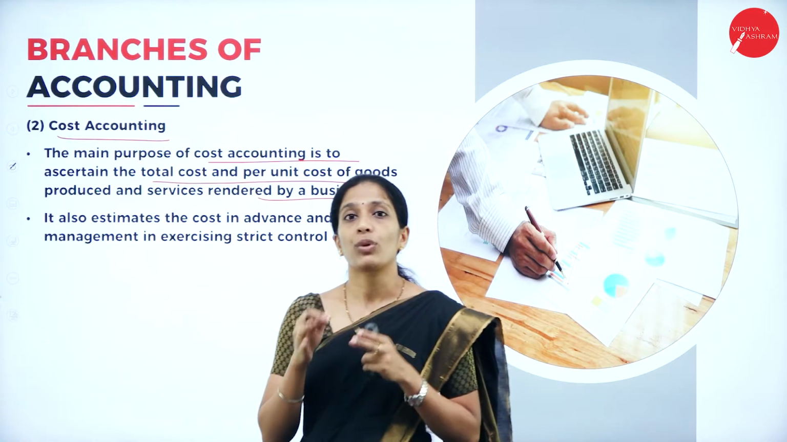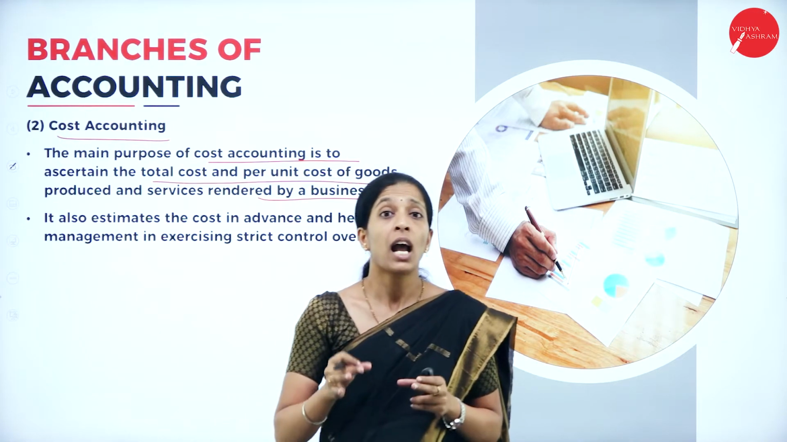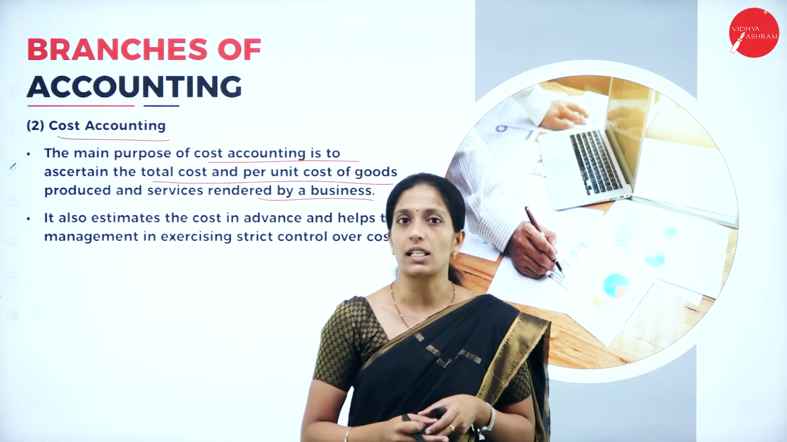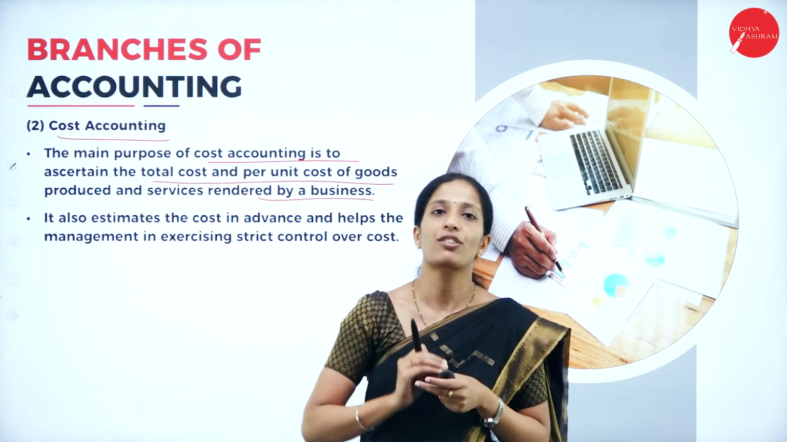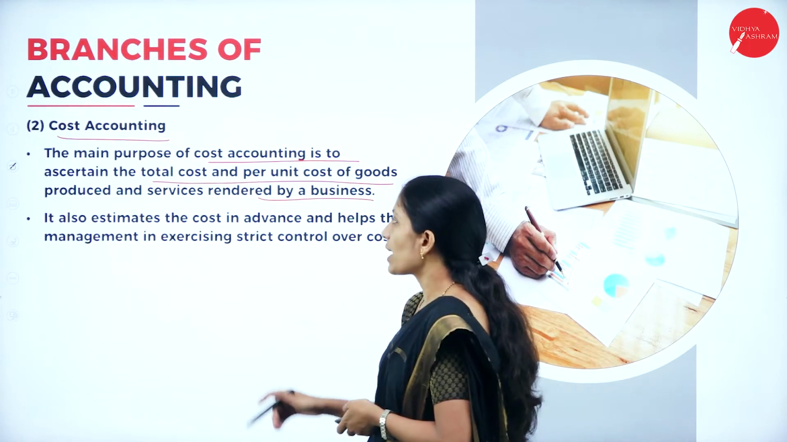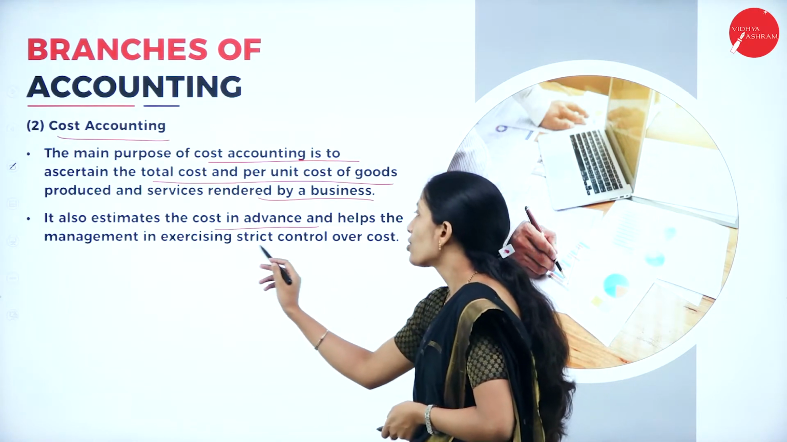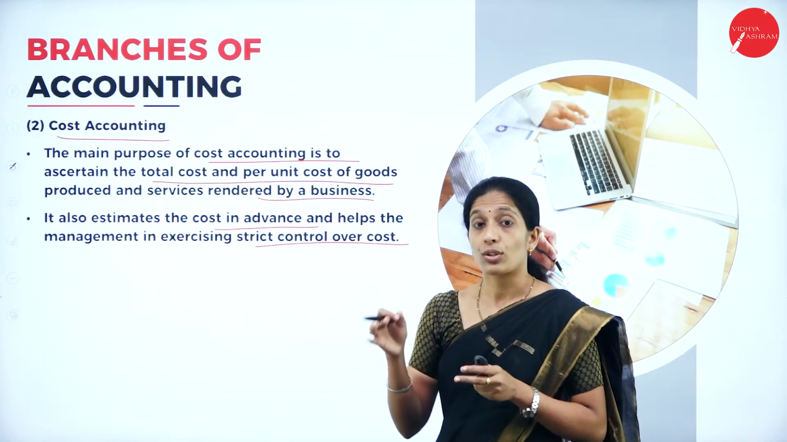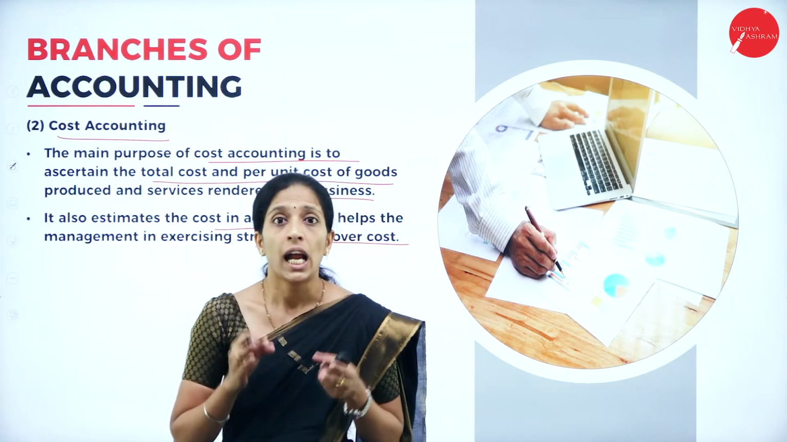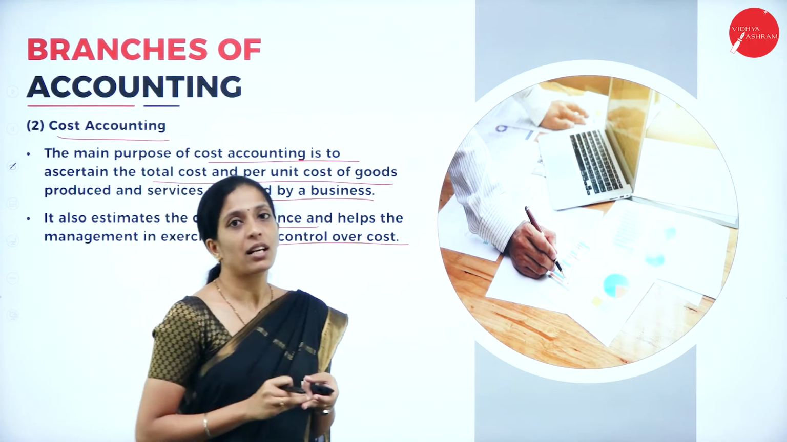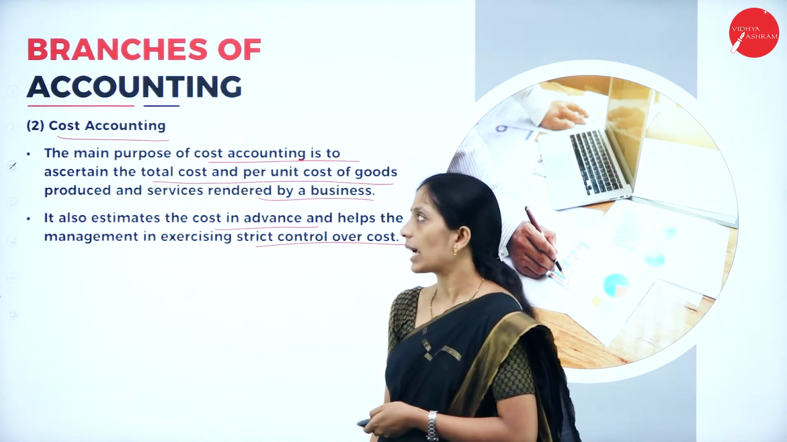So in cost accounting, we want to know the total cost incurred to manufacture a particular product and the cost per unit of that product. It is a manufacturing process where we ascertain the cost of a particular product. It also estimates the cost in advance and helps the management in exercising strict control over the cost. Through cost accounting, we come to know the cost incurred to manufacture a particular product. At the same time, it helps to minimize the cost and maximize the profit. So that is about cost accounting.